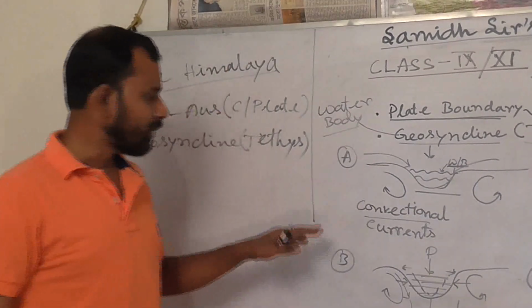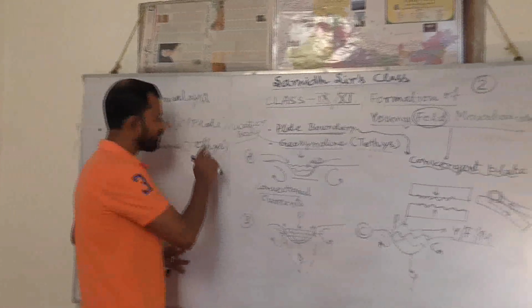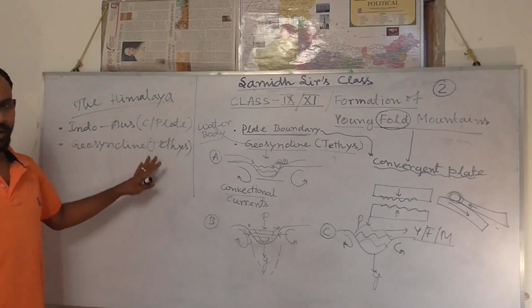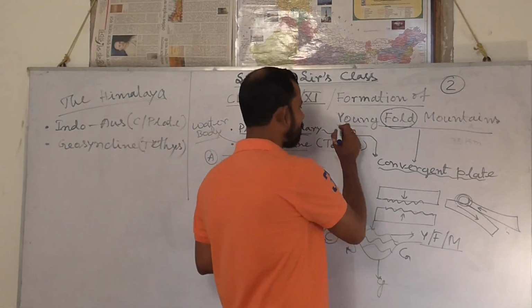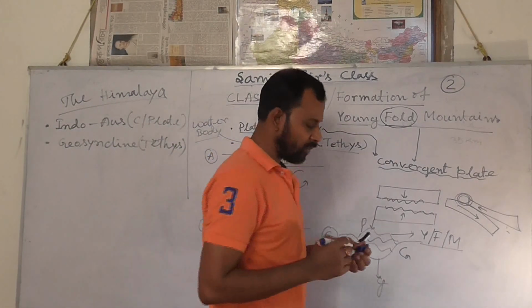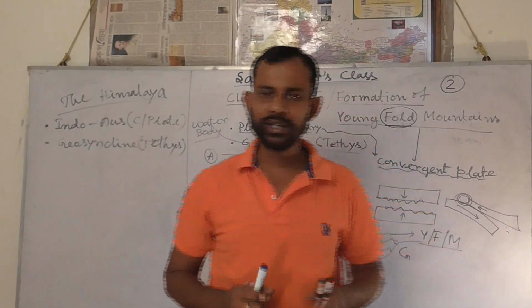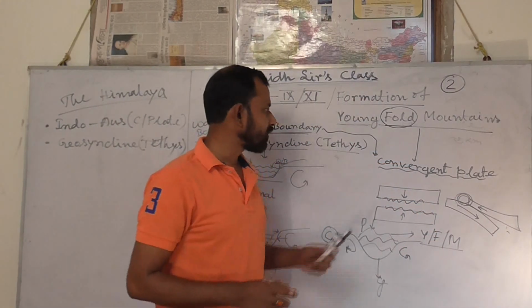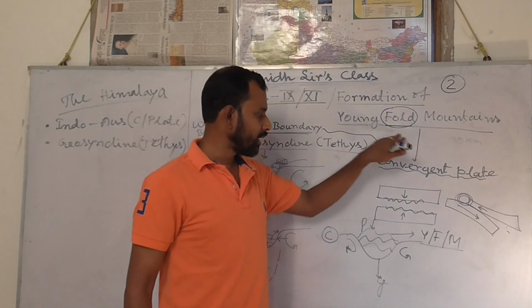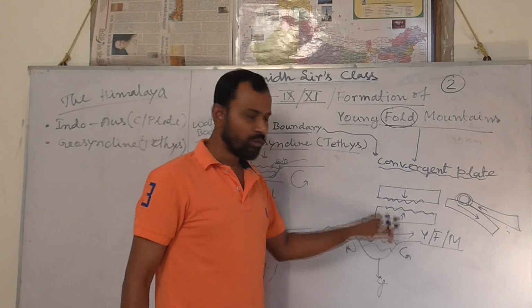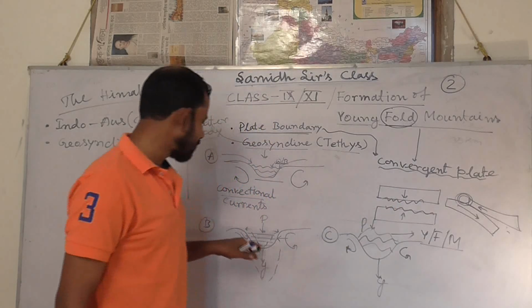And side by side all other factors lead to the formation of what? The formation of the Himalaya. So young fold mountain means young. Why are we referring to it as young? Because it is comparatively new. Why is it referred to as fold? Because that mountain has lots of folds, and such folds develop from where?